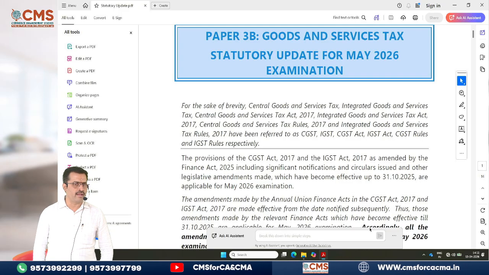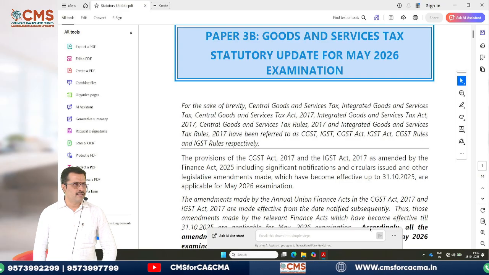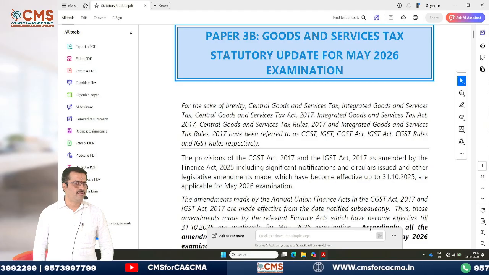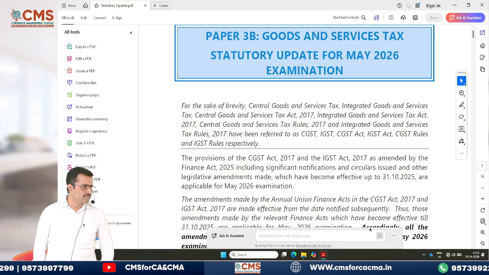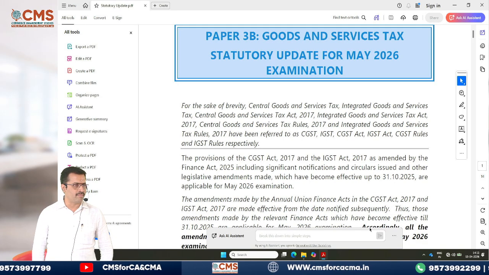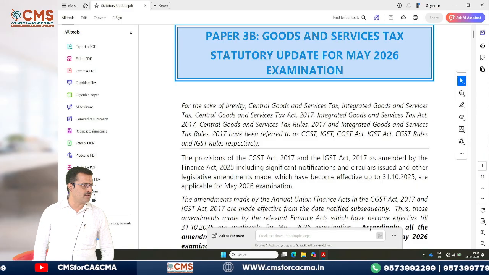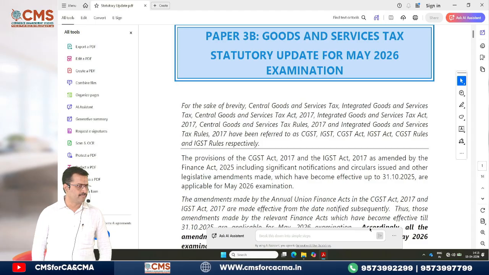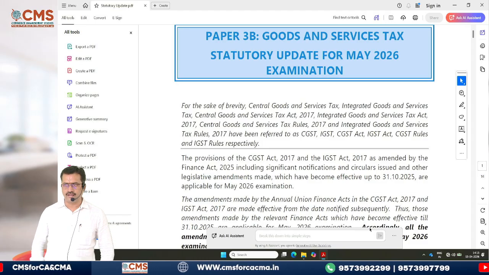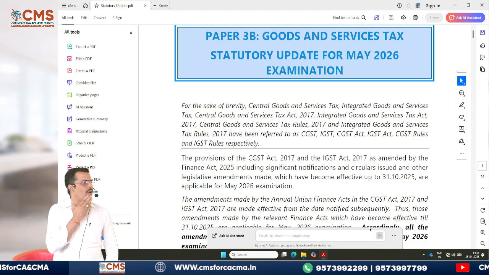Today is already April 13th. Another hardly 15 days to go for the exam. Considering here and there, if and but, another 15 days only, maximum 20 days, because the exams have got postponed up to 5th. From 5th they are going to start. So let's see quickly one by one.